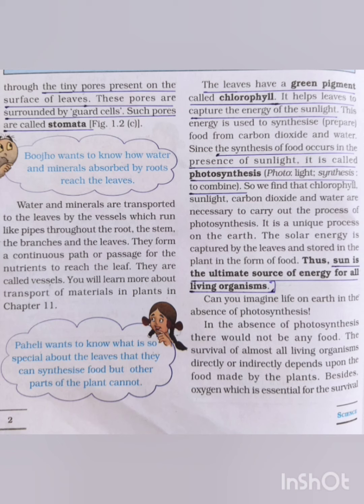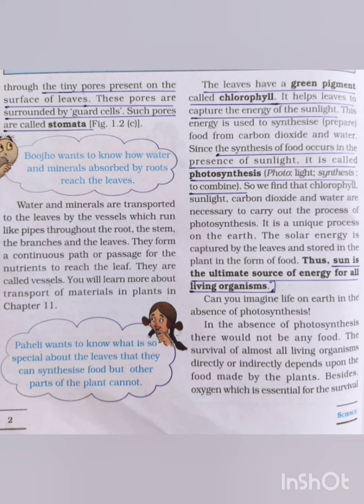All other animals, including human beings, directly or indirectly depend on plants for their nutrition. Okay, so plants synthesize their own food by the process of photosynthesis, and for photosynthesis sunlight is essential. So sun is the ultimate source of energy for all living organisms.